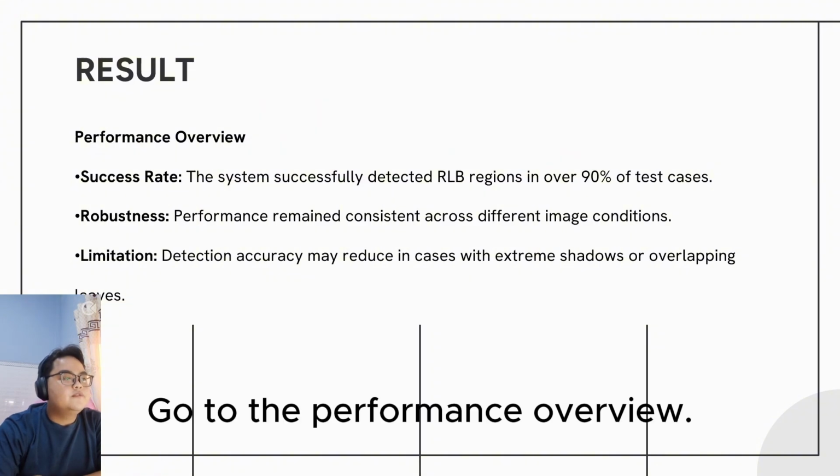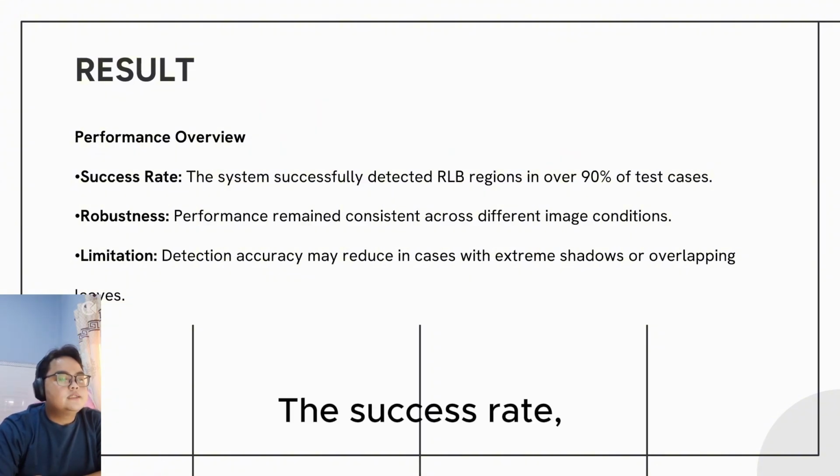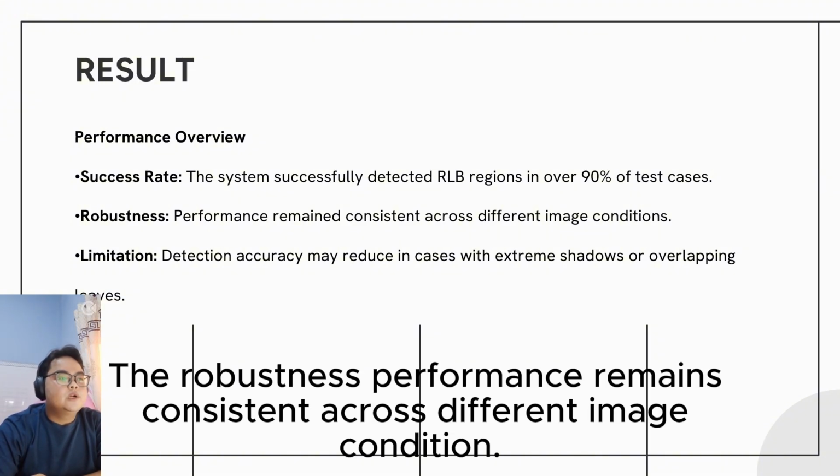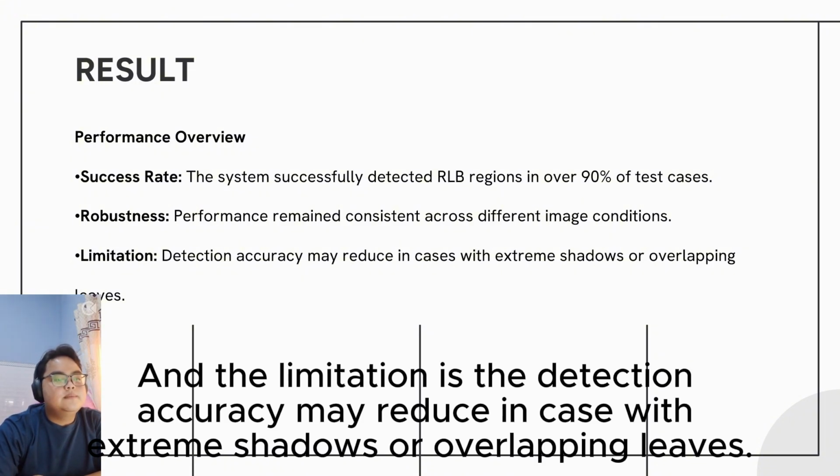Go to the performance overview. On the success rate, the system successfully detected rice leaf regions in over 90% of the test cases. The robustness performance remained consistent across different image conditions, and the limitation is the detection accuracy may reduce in cases with extreme shadow or overlapping leaves.